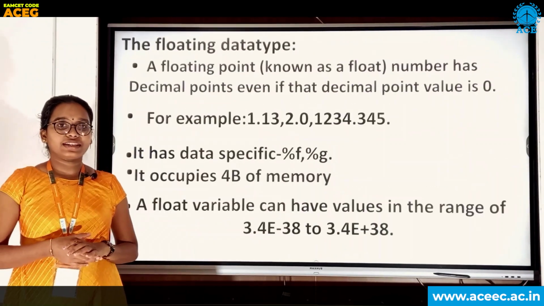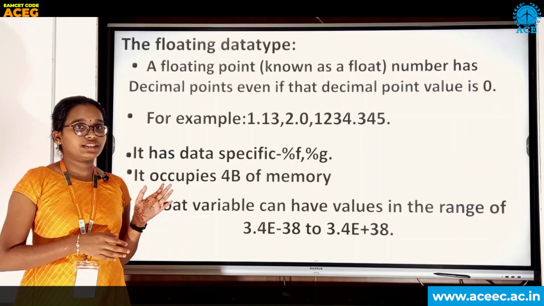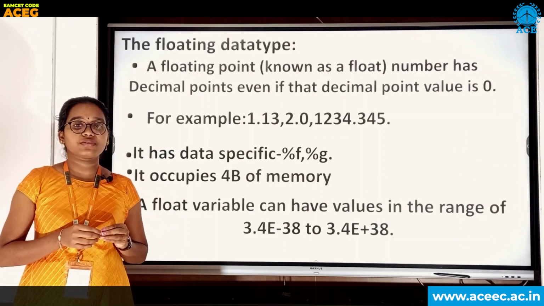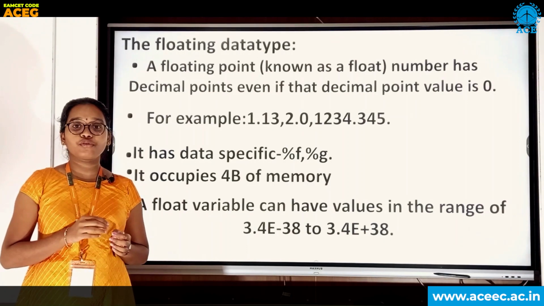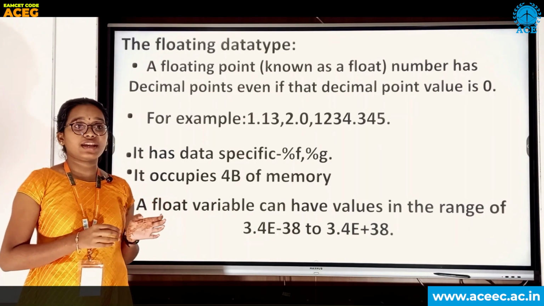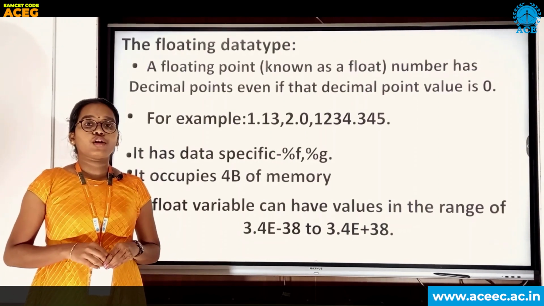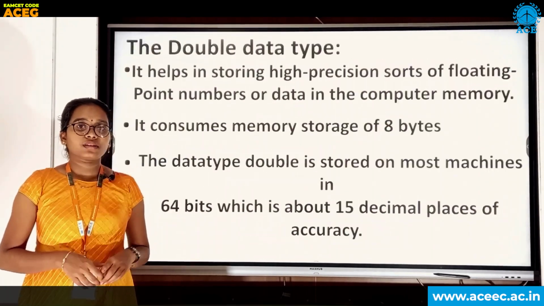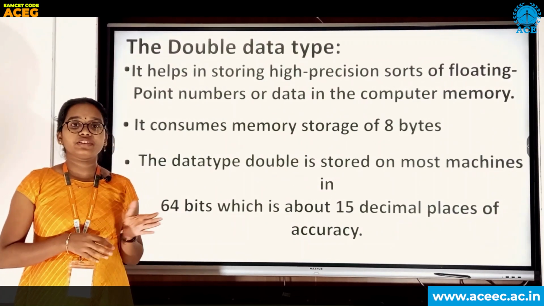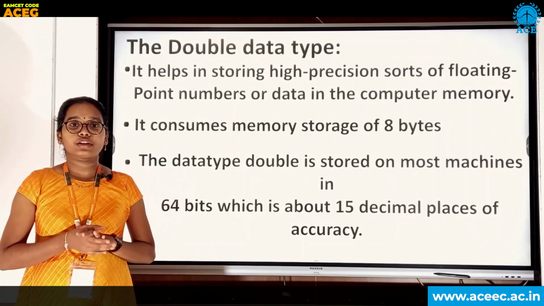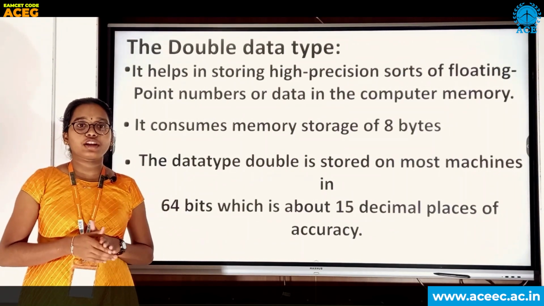The floating data type, which stores the decimal values, is known as floating data type, and it has format specifier %f, %g, and it has the size of memory of 4 bytes, and there is no signed or unsigned data type for float. By default, all the floating values are signed. The double data type is similar to the float data type, which takes the memory of 8 bytes. It has the format specifier %lf or %lg.